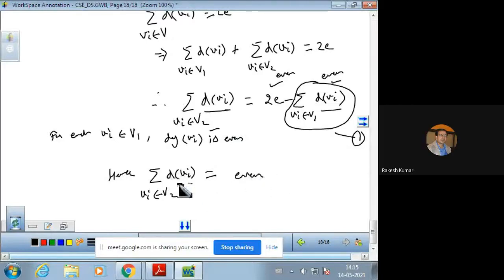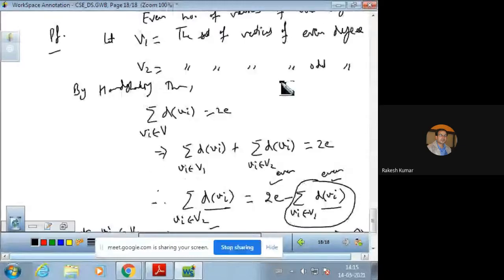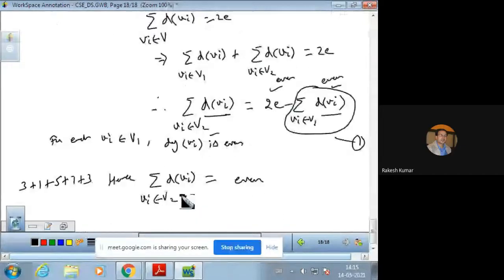Every vertex has odd degree. This is possible. Suppose the first vertex has degree 3, the second 1, the third 5, the fourth 7, the fifth also 3. I took 5 vertices, and the sum comes out to be 19. Okay, an even number of vertices we need to take. So one more vertex should be taken, and its degree is 7.